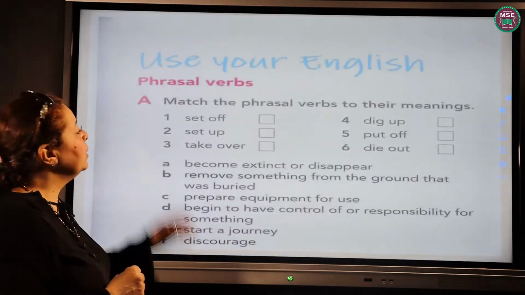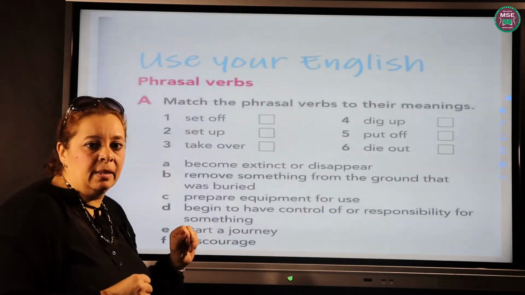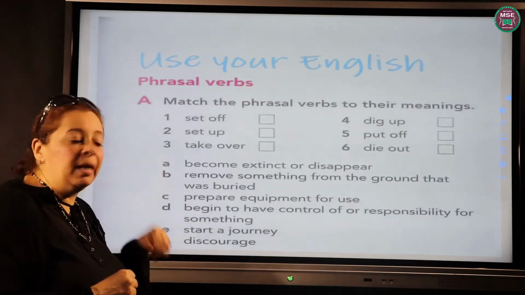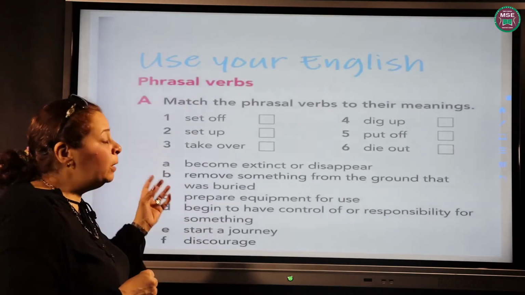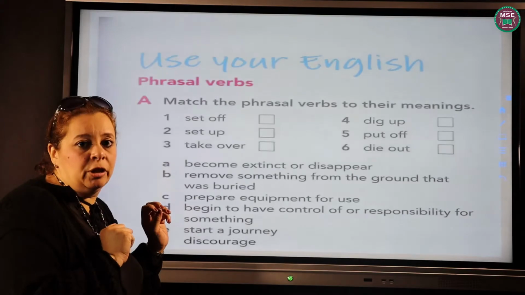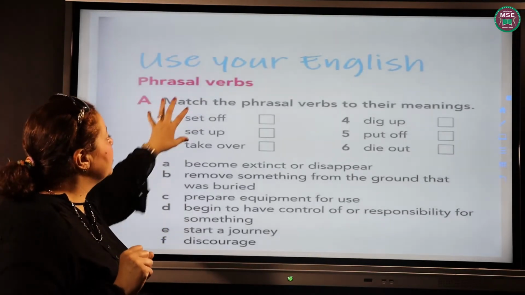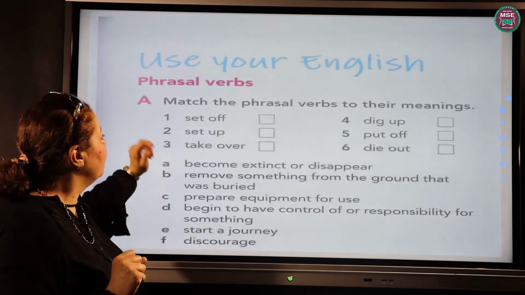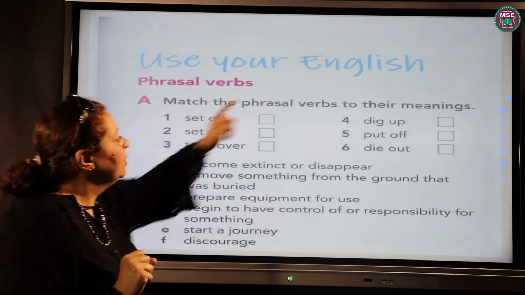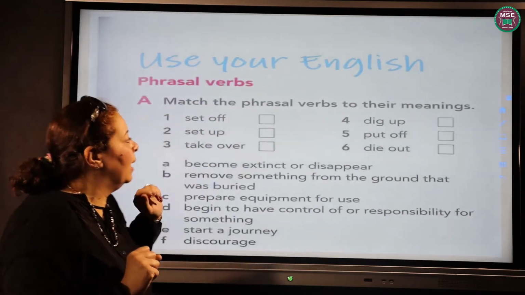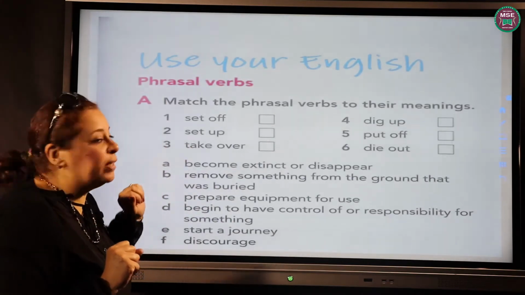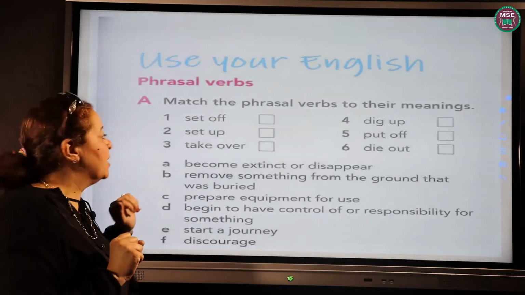After this, we're going to discuss some phrasal verbs. What is meant by phrasal verb? A phrasal verb is a verb followed by a preposition. So we call it phrasal verbs. Now, we have some phrasal verbs here: set off, set up, take over, dig up, put off, and die out. What's the meaning of these phrasal verbs before we go through the exercise?